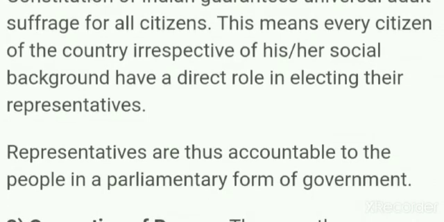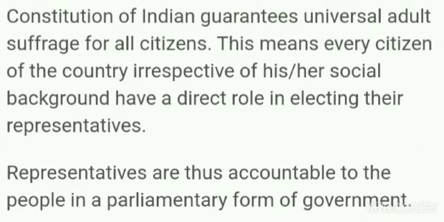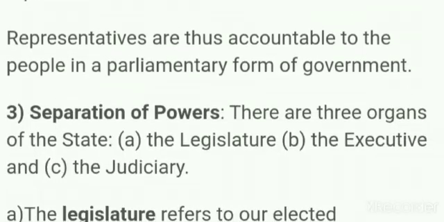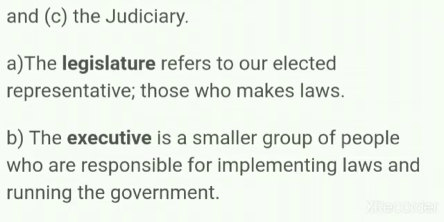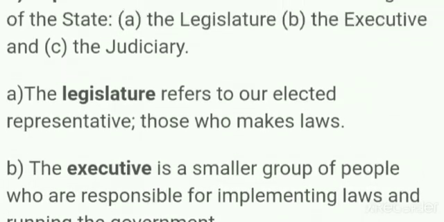parliamentary form of government. The Constitution of India guarantees universal adult suffrage, meaning voting right to all citizens. This means every citizen of the country, irrespective of his or her social background, has a direct role in electing their representative. And what is the age? 18 and above, that is what adult means. Representatives are thus accountable to the people in the parliamentary form of government. So when they are becoming representatives of the parliament, they should be accountable to the people who made them representatives.